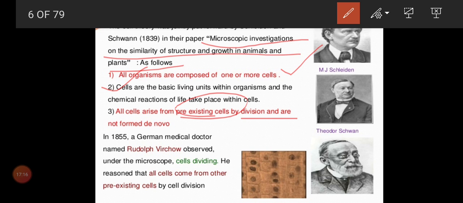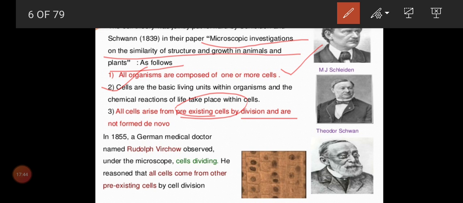So these three we can call the cell theory, which was proposed by Schleiden and Schwann. Very easy. All organisms are composed of cells, which might be one or many. The basic unit of all living organisms is the cell, and only in the cell can we see all chemical reactions. All cells arise from pre-existing cells. So this is the cell theory which was proposed by Schleiden and Schwann in the year 1839.